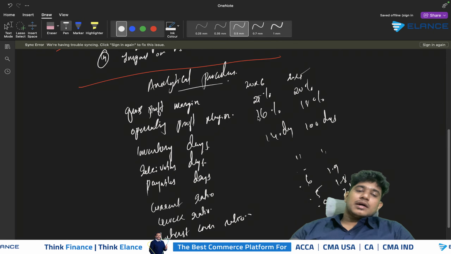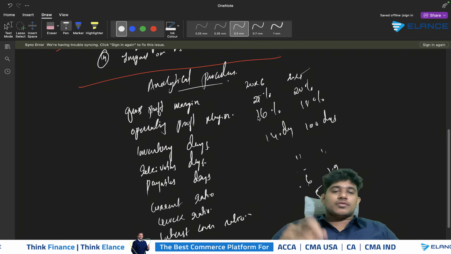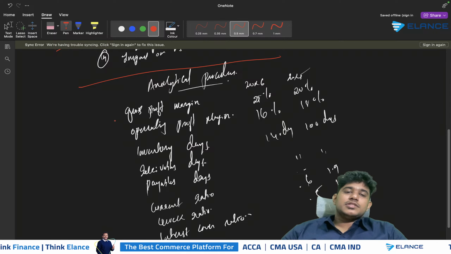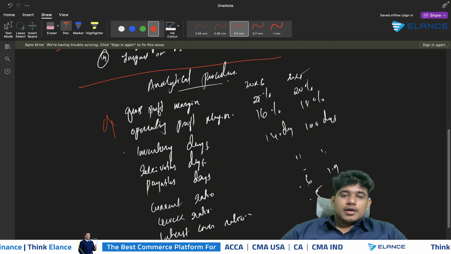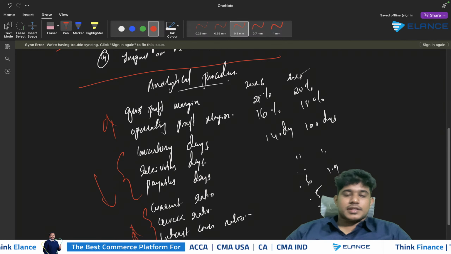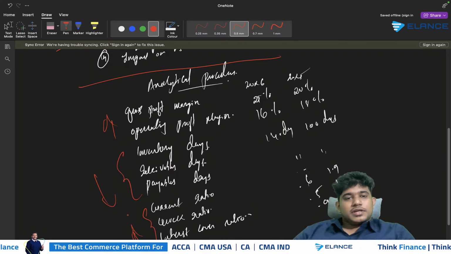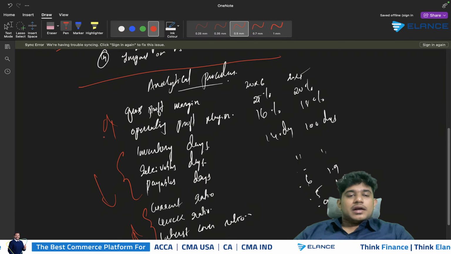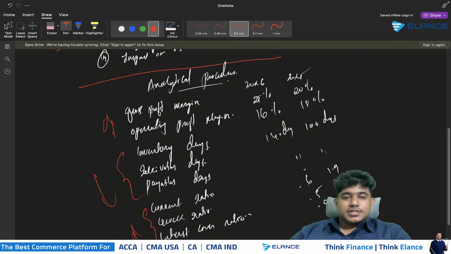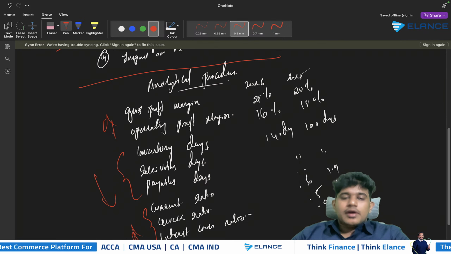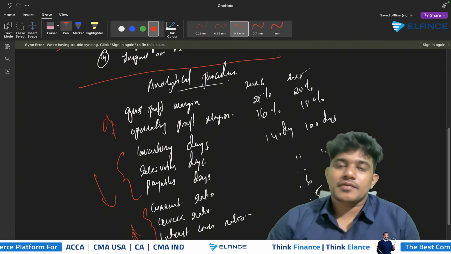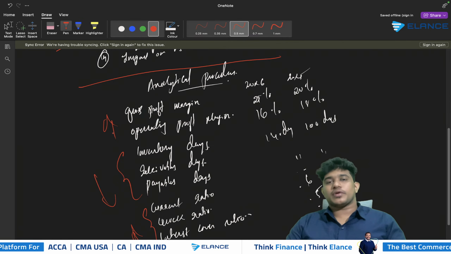And when it comes to the other ratios, you can consider all of these ratios together. Well, we know that considering the favorable ratios, GP margin and OP margin should increase. Inventory, receivables and payable days should decrease. Current, quick and interest cover ratio should increase. So these are the favorable movements of the ratios. And now you have to pick all the adverse ratios. Here in this scenario, operating profit margin has decreased, inventory days, receivables days, payables days have increased significantly. Current, quick and interest cover ratio has also decreased. So all of this represents a possibility of having uncertainty relating to going concern.